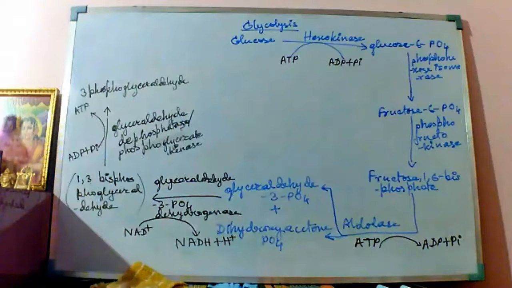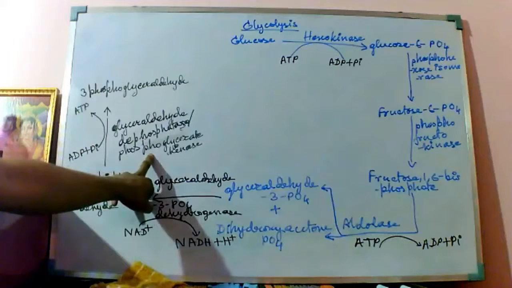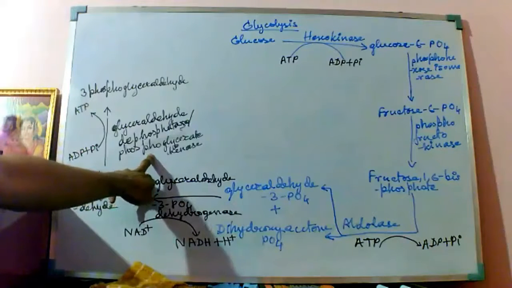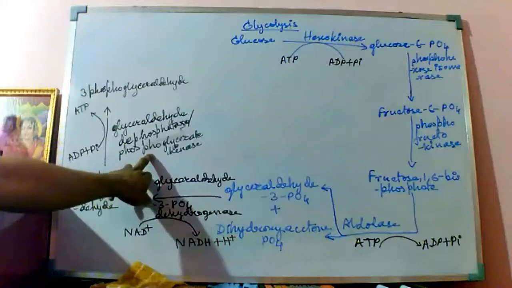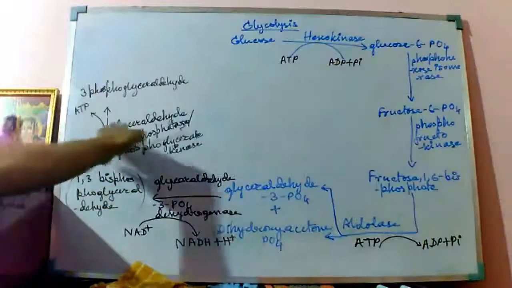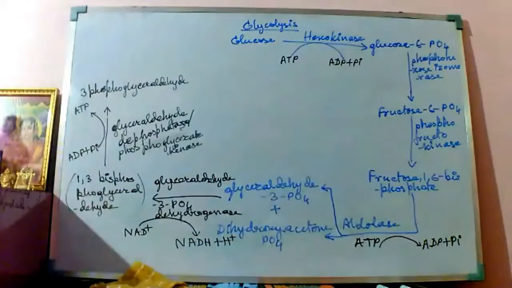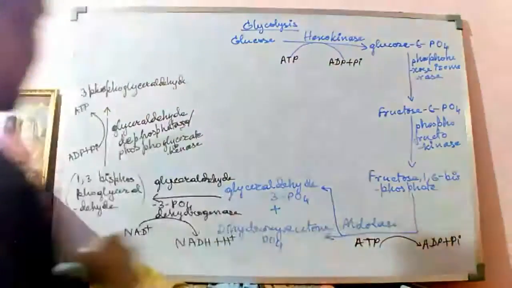So it's the enzyme that is causing this step. This is the enzyme, phosphoglycerate kinase, or glyceraldehyde dephosphatase. All right, this is the enzyme. So above the arrows, beside the arrows, whatever I am reading, all these are the enzymes only.